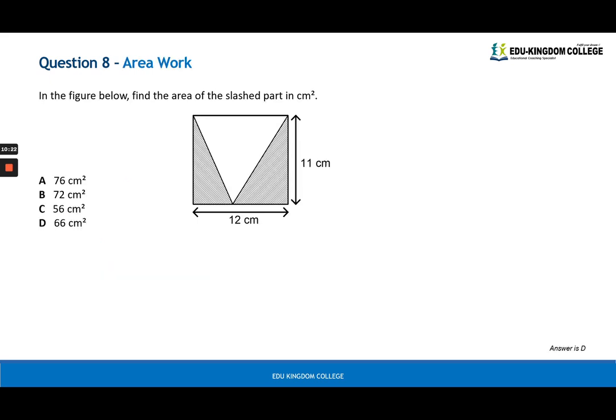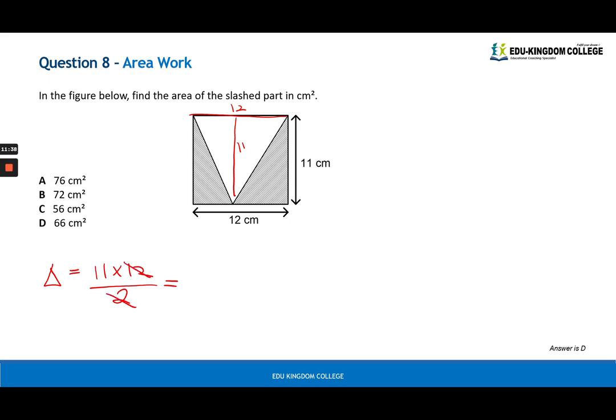Question 8 is an interesting one. Find the area of the slash part in centimeters squared. What we can do is figure out the whole thing minus the white triangle. So let's try. We know that the white triangle has a base of 12 and a height of 11. Therefore the area would be 11 times 12 over 2.